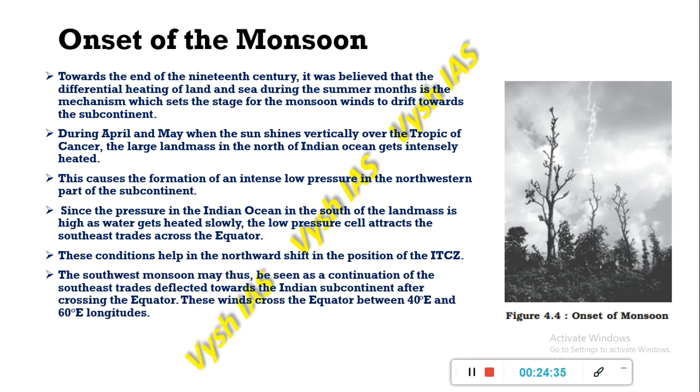The southwest monsoon is the continuation of the southeast trades, which is deflected in the Indian subcontinent after crossing the equator. These winds cross the equator between 40 degrees to 60 degrees east longitudes.